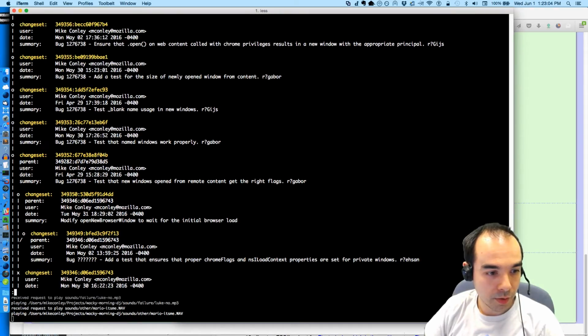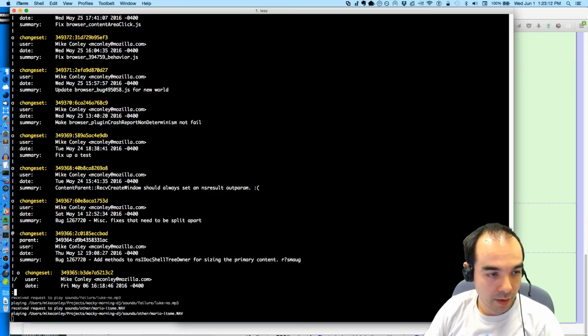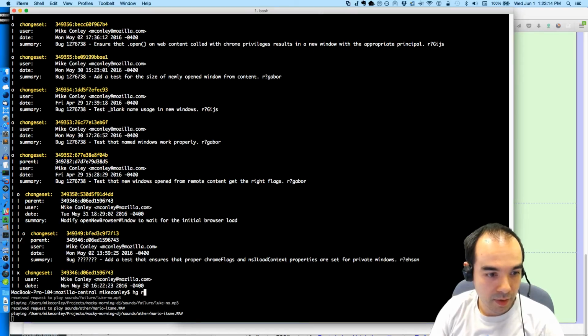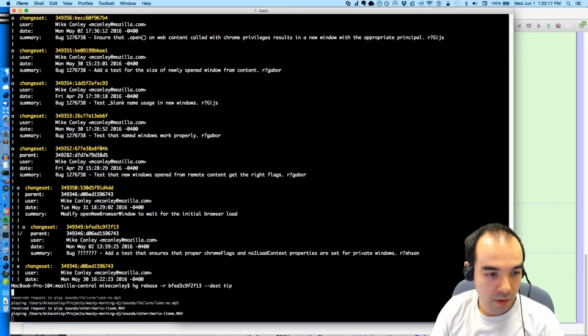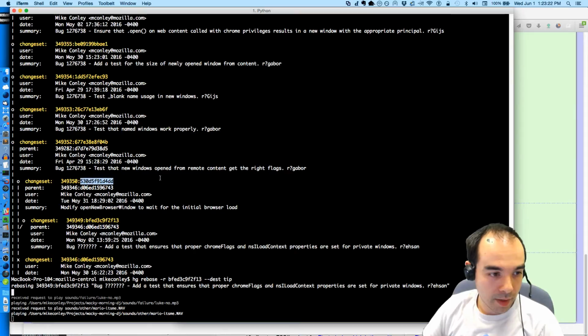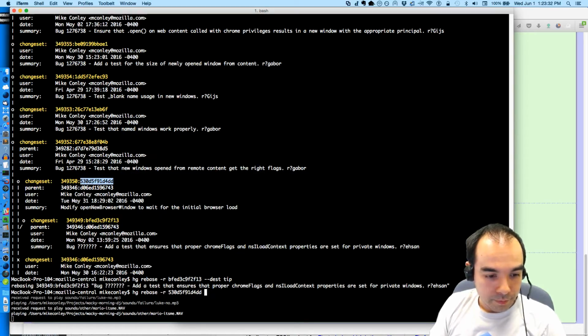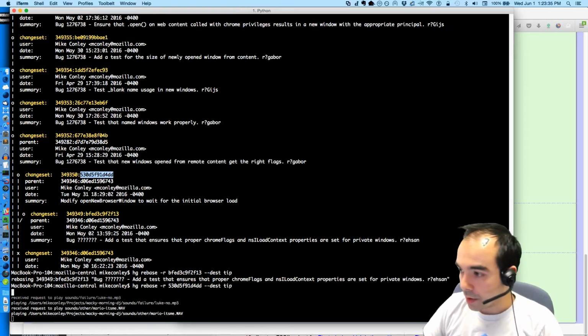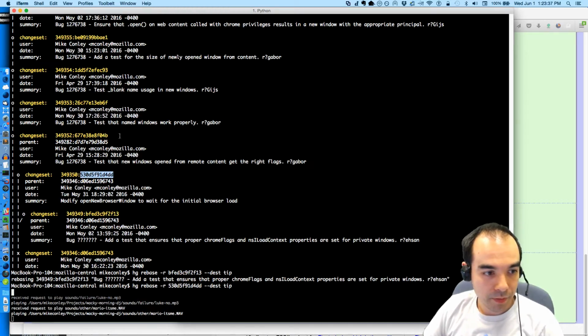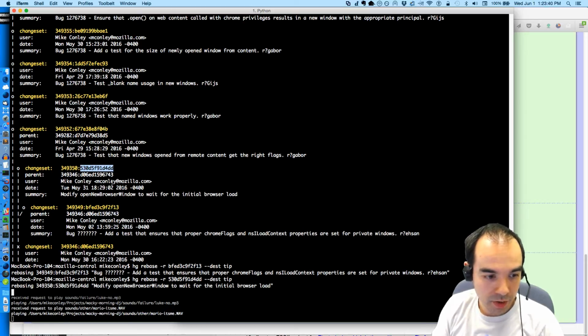So I'm going to rebase that onto tip, and then I'm going to rebase that on top of it. And then we will go to the next step. That should take care of that entire obsolete branch.